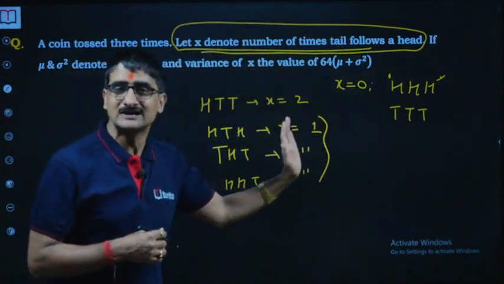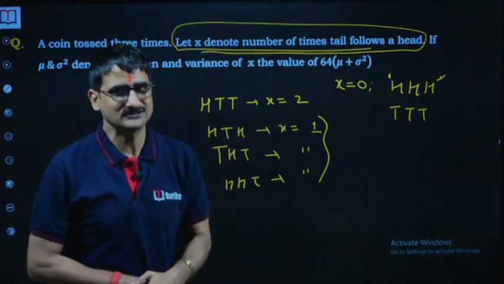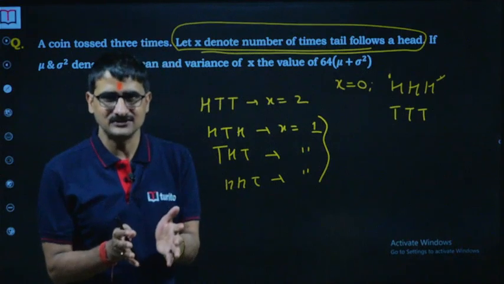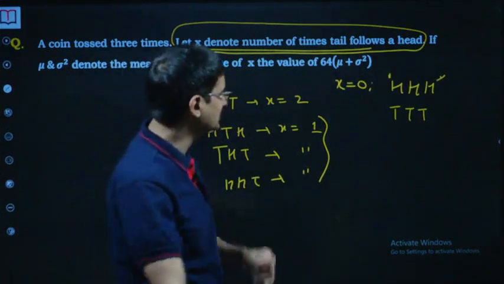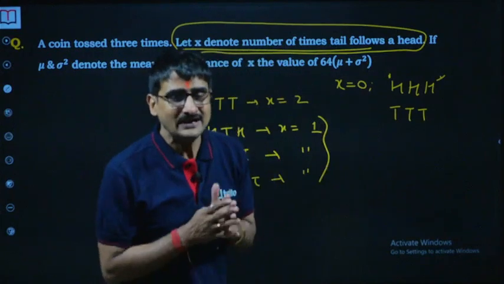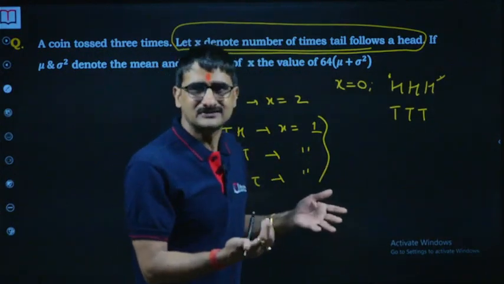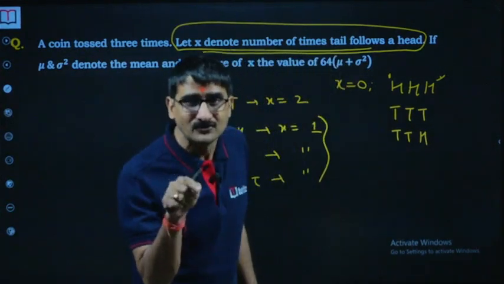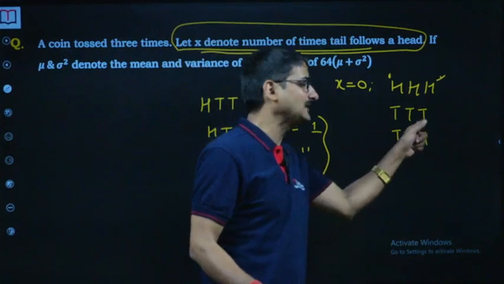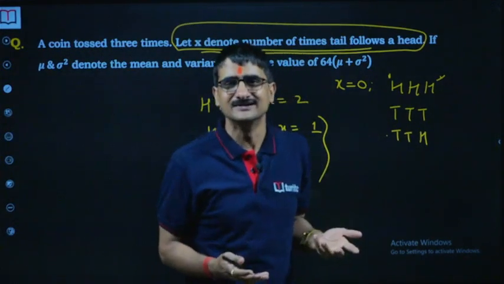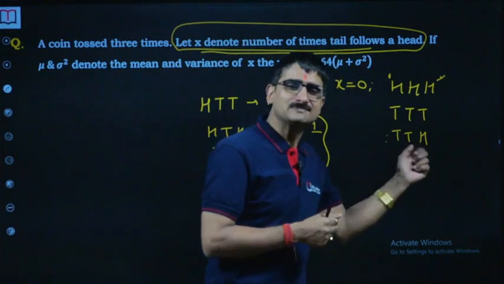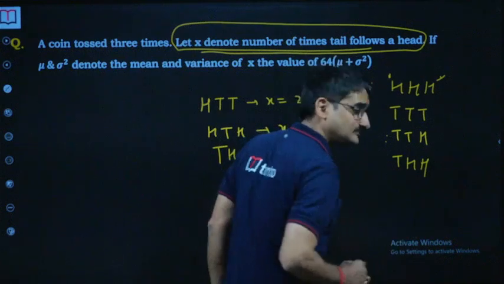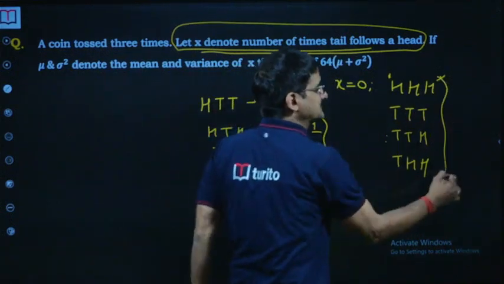Now I am sure that this is the actual interpretation of the question, so I am here to correct that solution and give you a correct solution. If there's no head at all, then there's no tail following a head, because there's no head. Two tails before the head is also a valid case, TTH, or THH. Now these are 4 cases here.